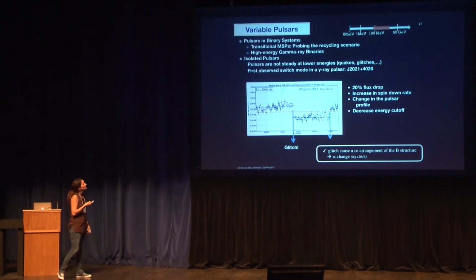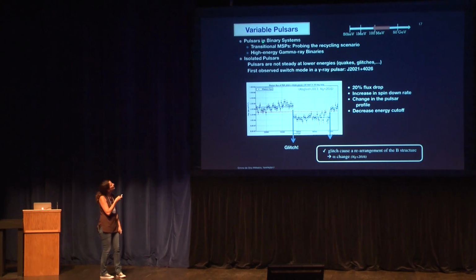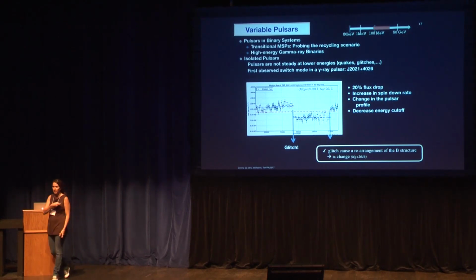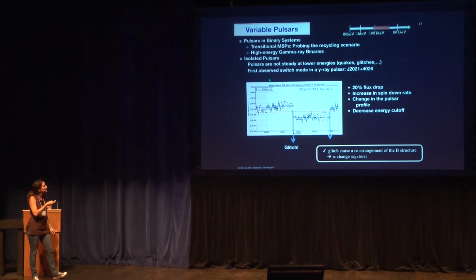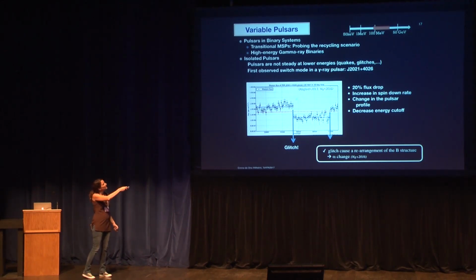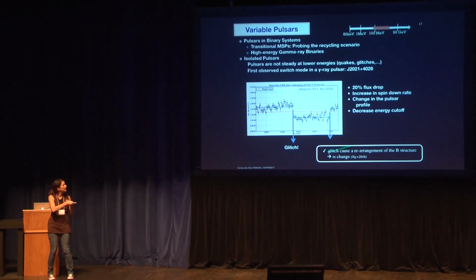This is another guy. It's a very interesting emission too. These are actually isolated pulsars, and you have to think pulsars also vary at the radio, and in the low energy part, you see many variations. This is 2021, and then what they saw is after a glitch, there was a drop of 20% in the flux, and also a change in the characteristic of the spectrum.